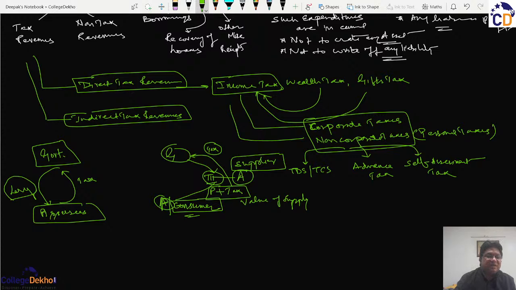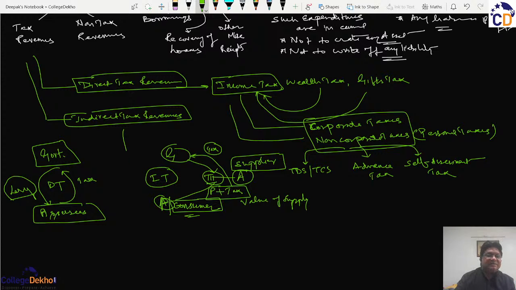So in this case, the person who is being levied the tax pays the tax, and therefore it is the concept of direct tax. And in this case, the person who is levied the tax is not paying the tax to the government directly, but through the third person, the supplier, and therefore such tax is known as indirect tax.